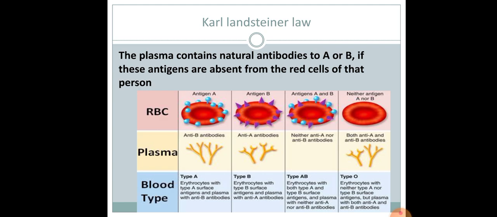If the blood group of the patient is B, then antigens present will be B on the red cell membrane and anti-A antibodies will be present in the plasma. In AB blood group, both A and B antigens will be present on the RBC membrane and both the antibodies will be absent in the plasma. In O blood group, neither A nor B antigens will be present, but both the antibodies will be present in the plasma.